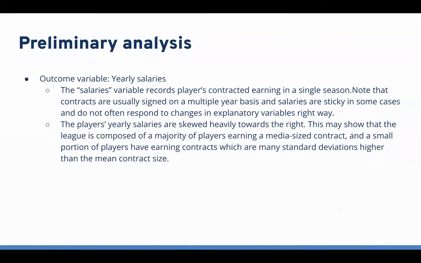So, according to the data, the players' yearly salaries are skewed heavily towards the right. The logical interpretation is that the league is composed of a majority of players earning a medium-sized contract and a very small portion of players earning contracts which are many standard deviations larger than main contract size.